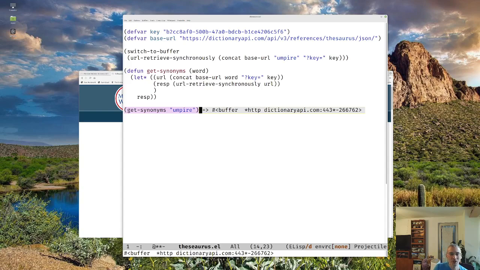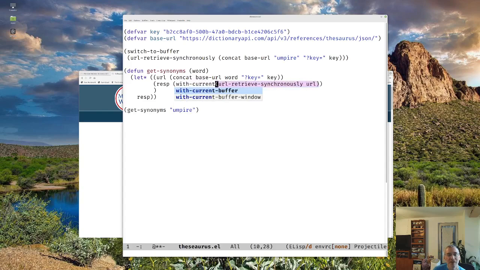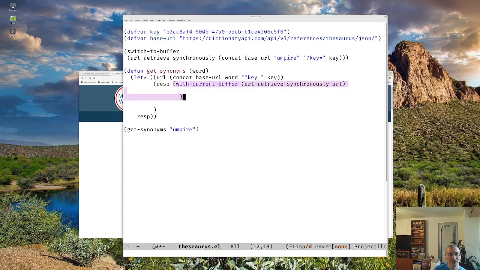We could switch to the buffer, but that's going to be kind of ugly, and that's not going to look so good. So there's another useful function we have, which is with-current-buffer. What with-current-buffer lets us do, and I'm just spacing this out for now, we bring up the help.